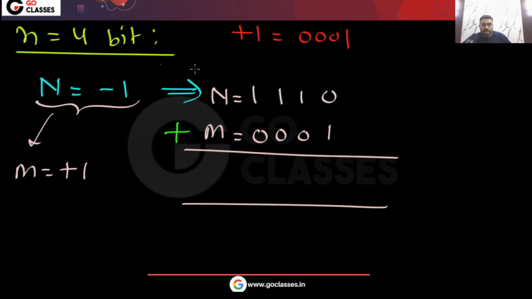N is -1. In 4-bit, what is -1? Did we do some mistake here? In 4 bit, if you take n equal to -1, +1 is 0 0 0 1, so the -1,